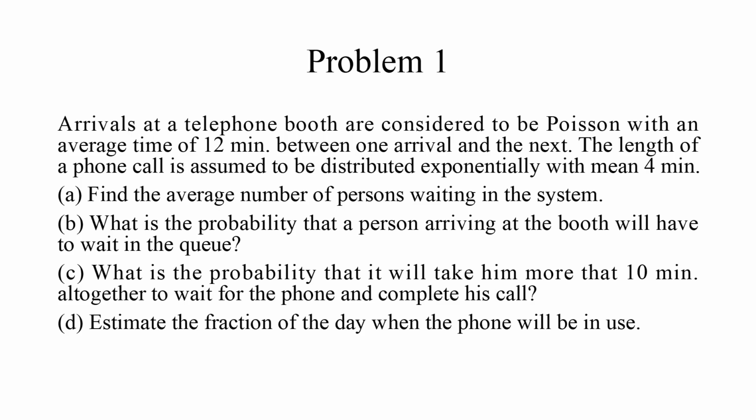B. What is the probability that a person arriving at the booth will have to wait in the queue? C. What is the probability that it will take him more than 10 minutes altogether to wait for the phone and complete his call? D. Estimate the fraction of the day when the phone will be in use.